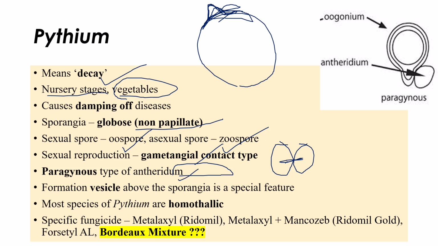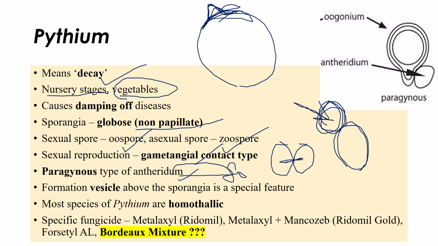Another point for Pythium: a globose structure is formed above the sporangium, called a vesicle. In the exam they will ask in which life cycle the formation of a vesicle can be observed. It is especially Pythium.